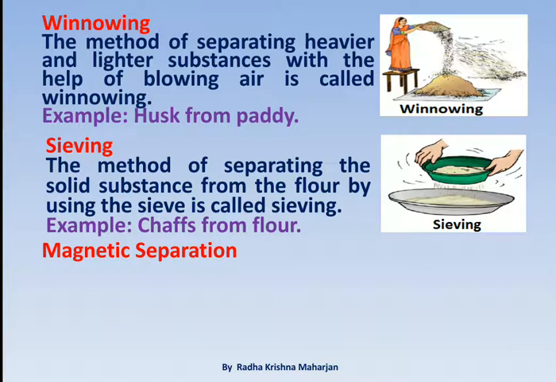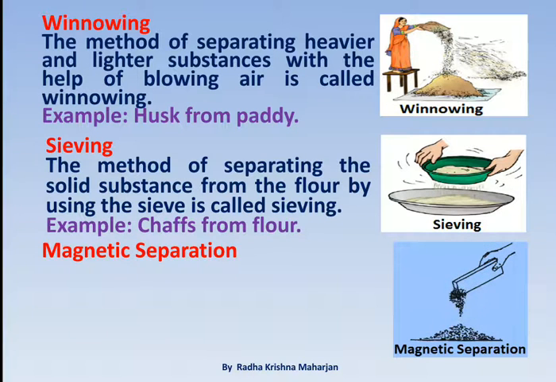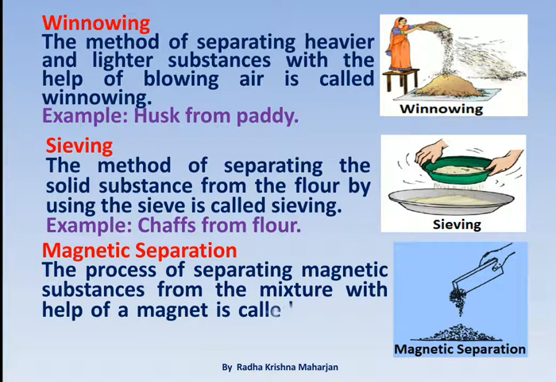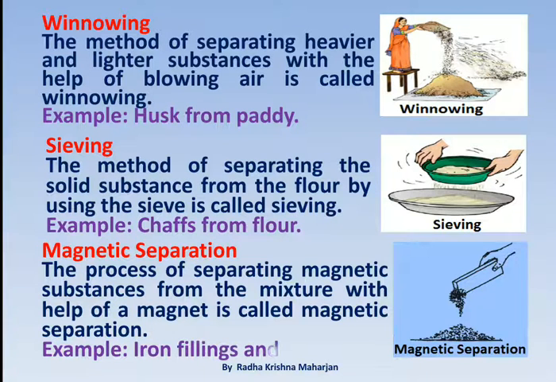Magnetic separation. The process of separating magnetic substances from the mixture with the help of a magnet is called magnetic separation. Example, iron filings and sand.